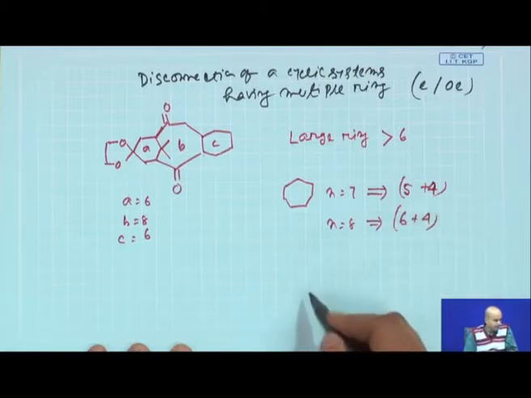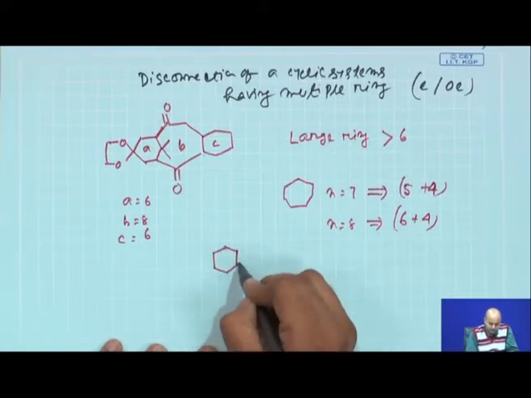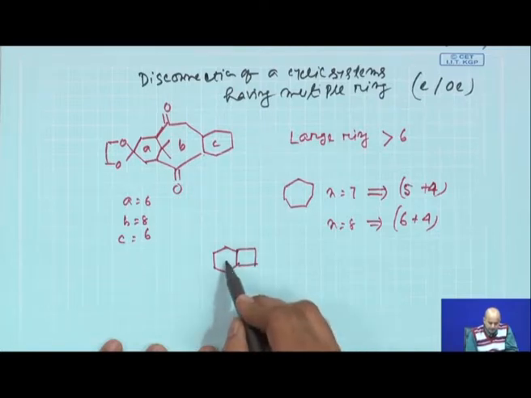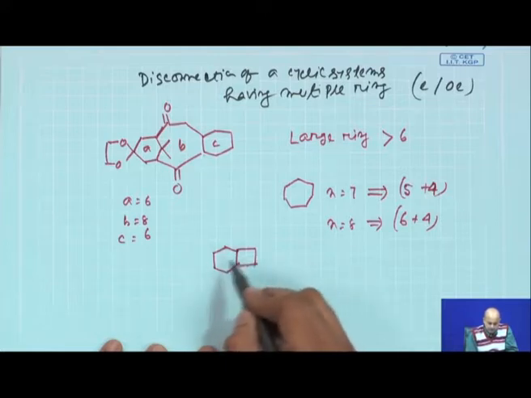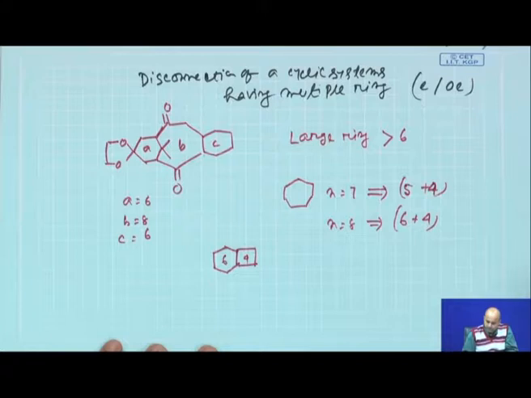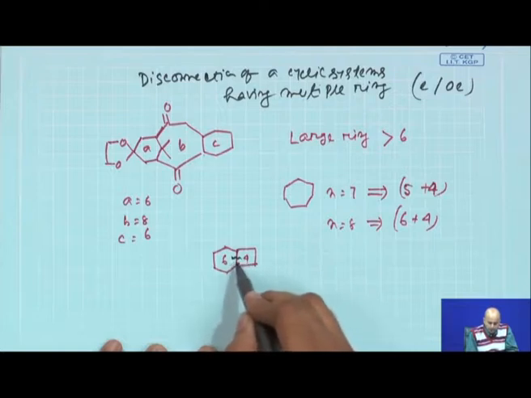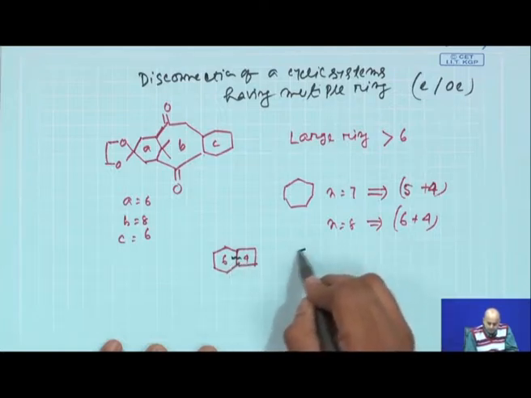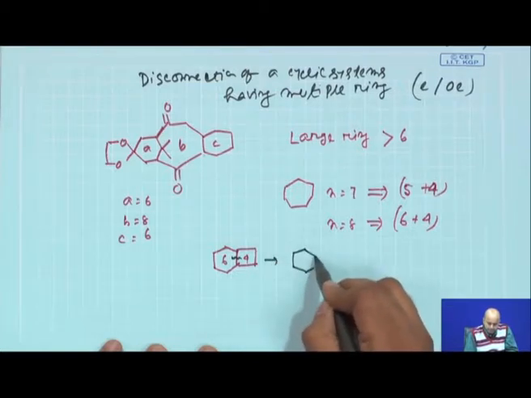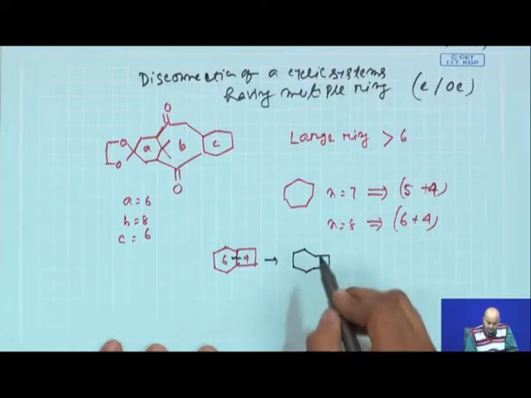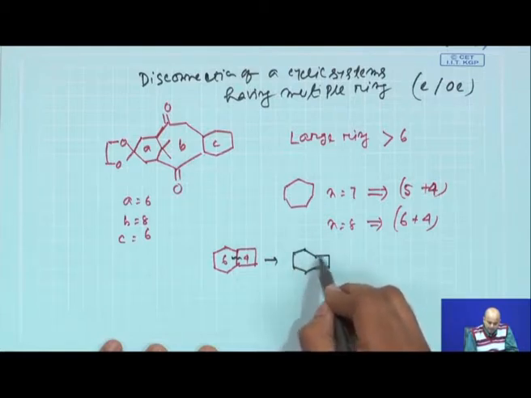Now, how does this come? So, if you have a structure something like this, a 6-member ring and 4-member ring fused together, and if some reaction allows you to break this bond, the ring size now is 1, 2, 3, 4, 5, 6, 7, 8.